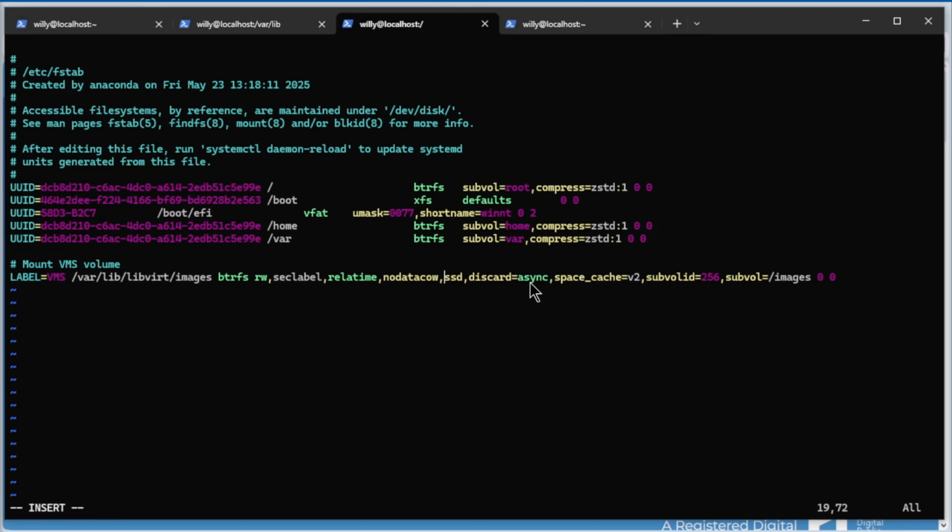Discard async, it's also okay. Space cache, also okay. Subvolume 256, remember that number. And the subvol images. Everything seems to be okay. We do an enter. Okay. Colon wq. So write and quit.